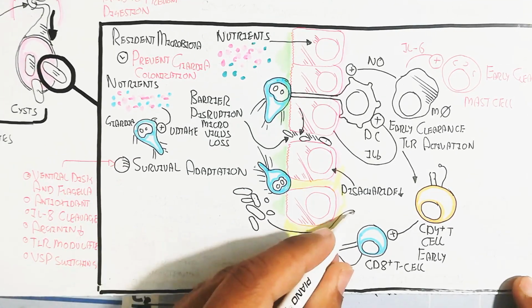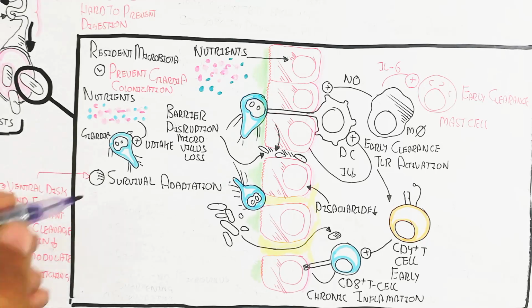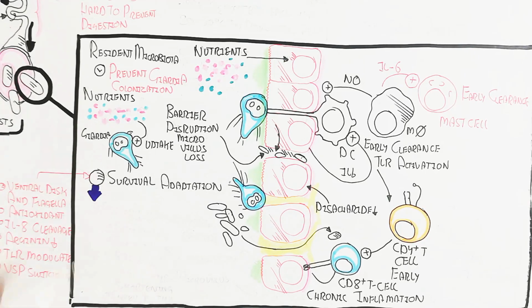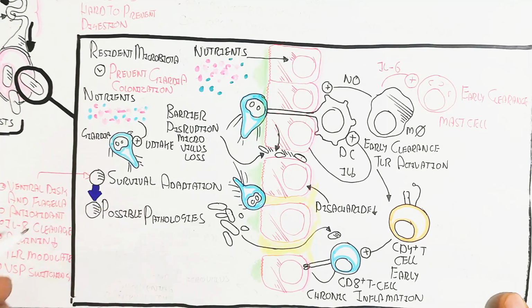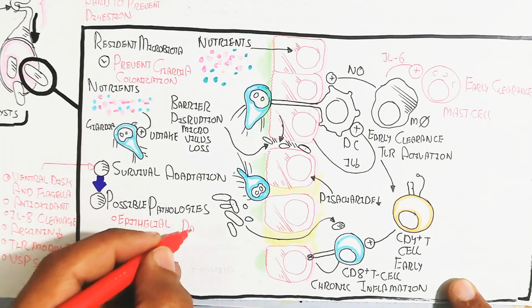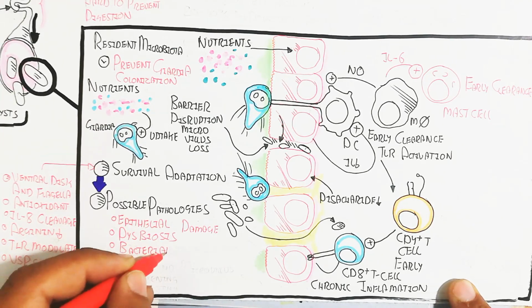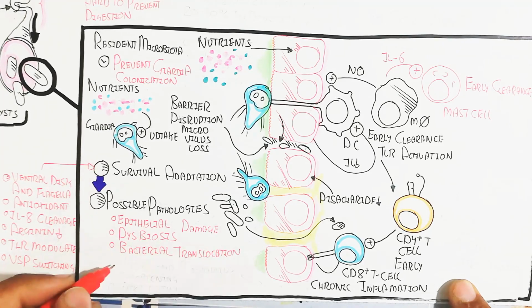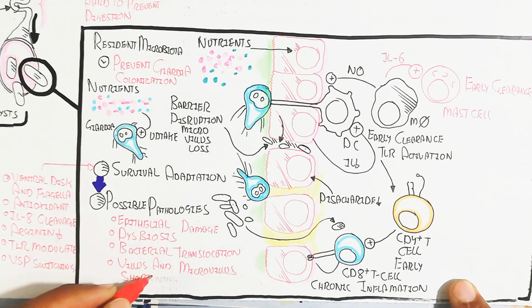Permeability increases due to damage of the epithelial cells, for example the enterocytes. The tight junctions become loose, and the mutualistic bacteria invade. The possible pathologies are epithelial damage, dysbiosis, bacterial translocation, villus and microvillus shortening, and enteropathy, a lot of disease related to the enterocyte.